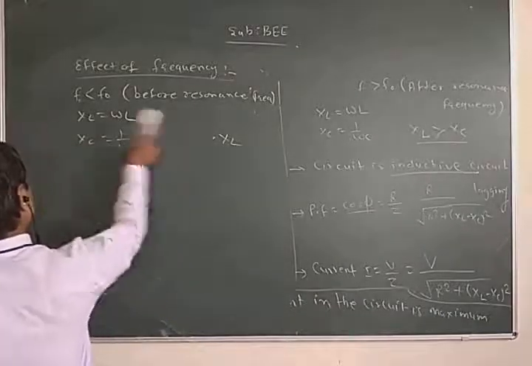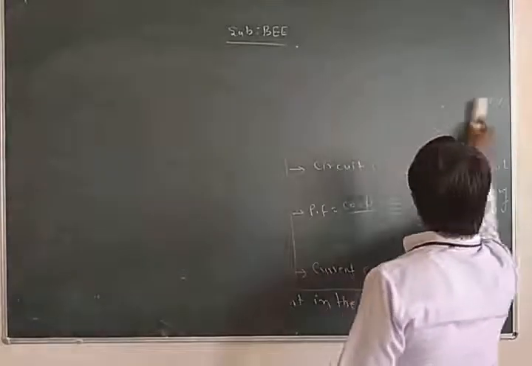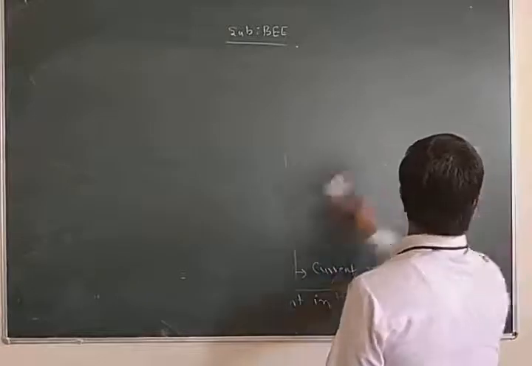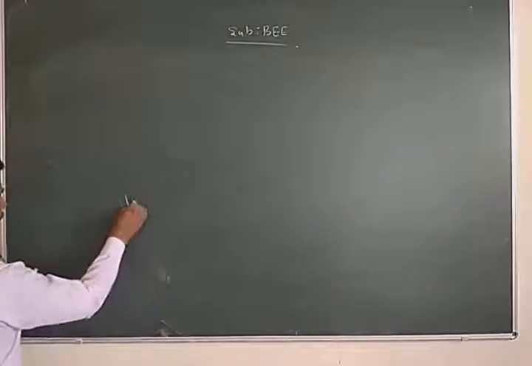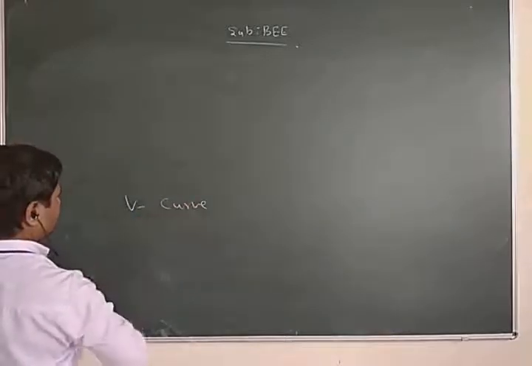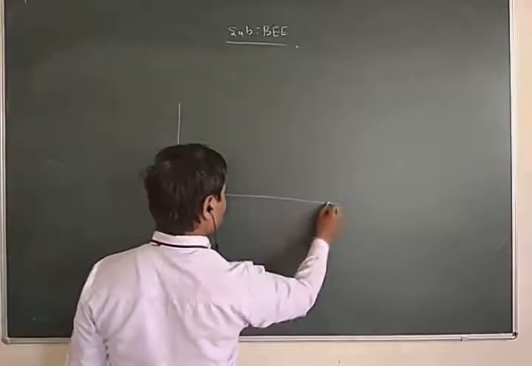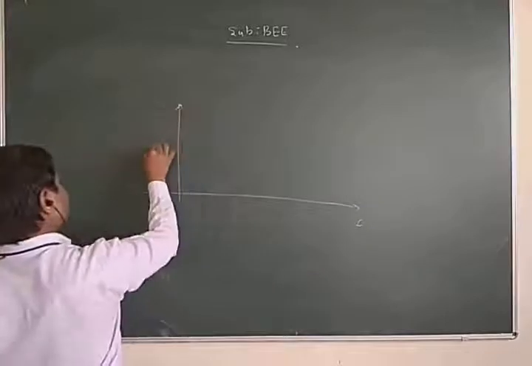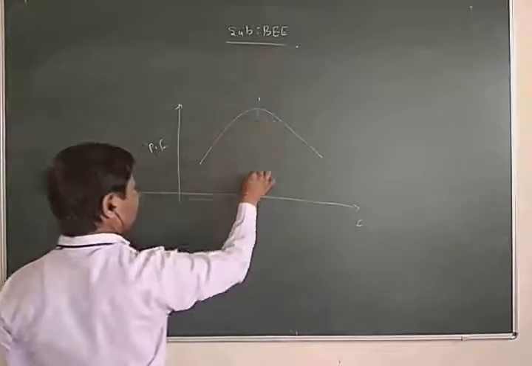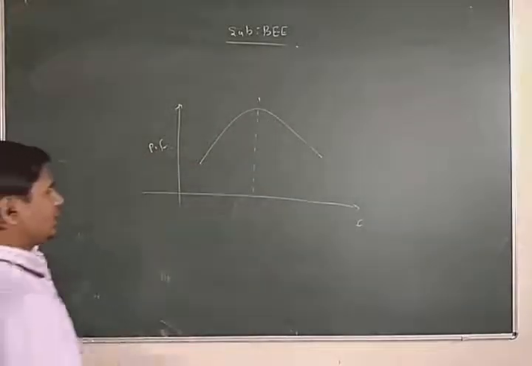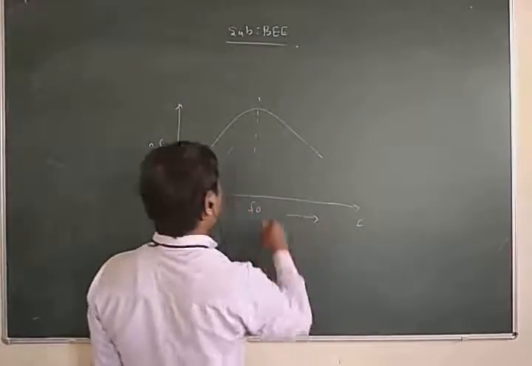So now, if we draw the curve for RLC series resonance, next is the inverted beaker shape, the power factor versus frequency curve. On the axes, F and PF, we obtain the curve, an inverted beaker. This is the resonance frequency, with before resonance and after resonance on either side.